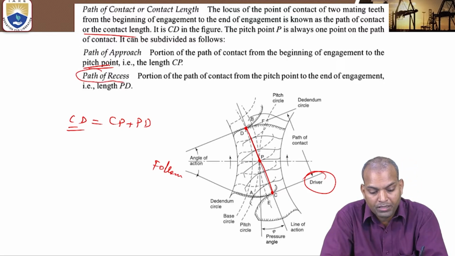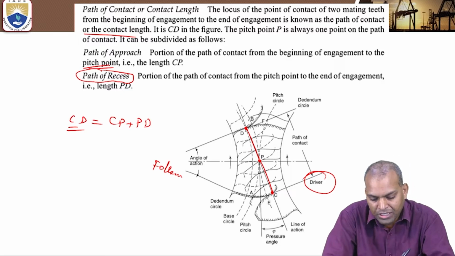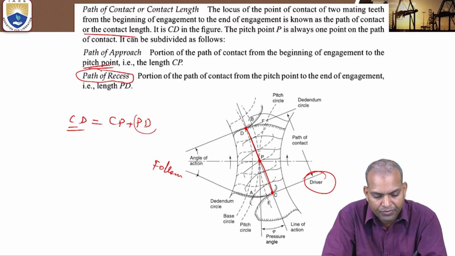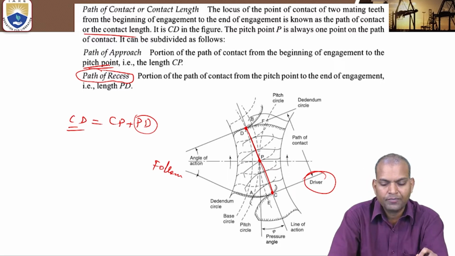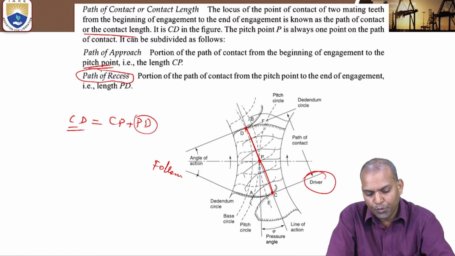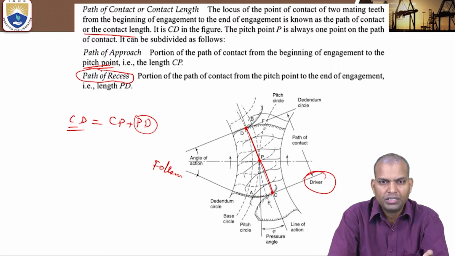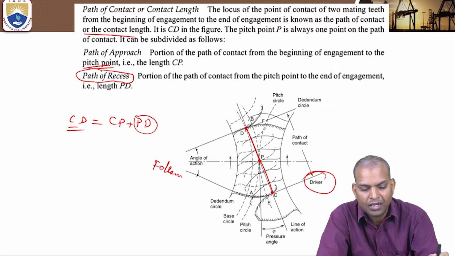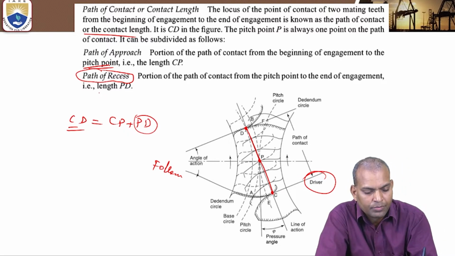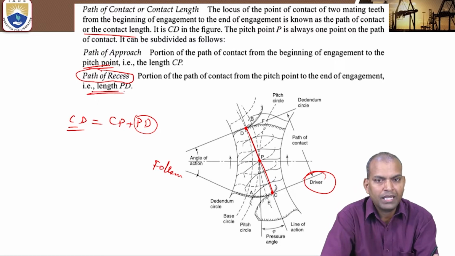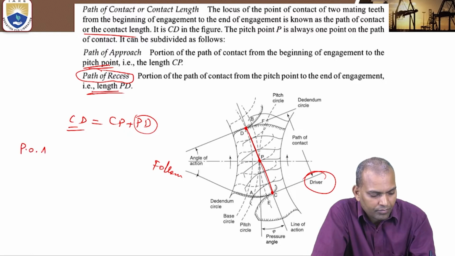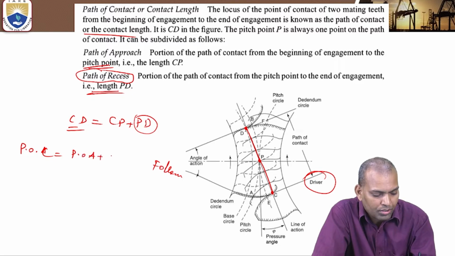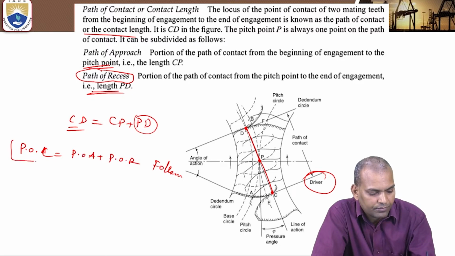The next term is path of recess. The portion PD is the path of recess. It is the distance from the pitch point P to the point of disengagement, or the end of engagement. It is denoted by length PD. So path of contact equals path of approach plus path of recess.